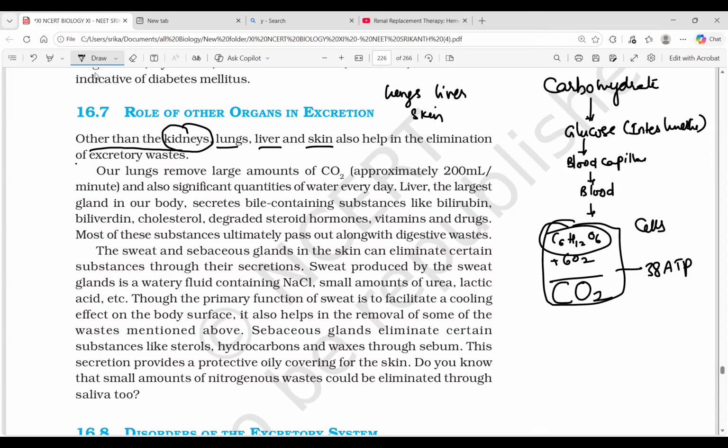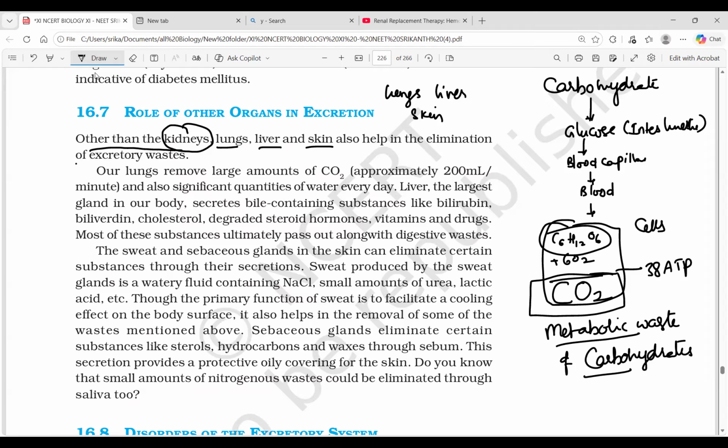In the meantime, we form an excretory waste material. You can call it metabolic waste. Metabolic waste of what? Metabolic waste of carbohydrate. The metabolic waste of carbohydrate is carbon dioxide. So the excretory organ which eliminates this carbon dioxide is the lung.